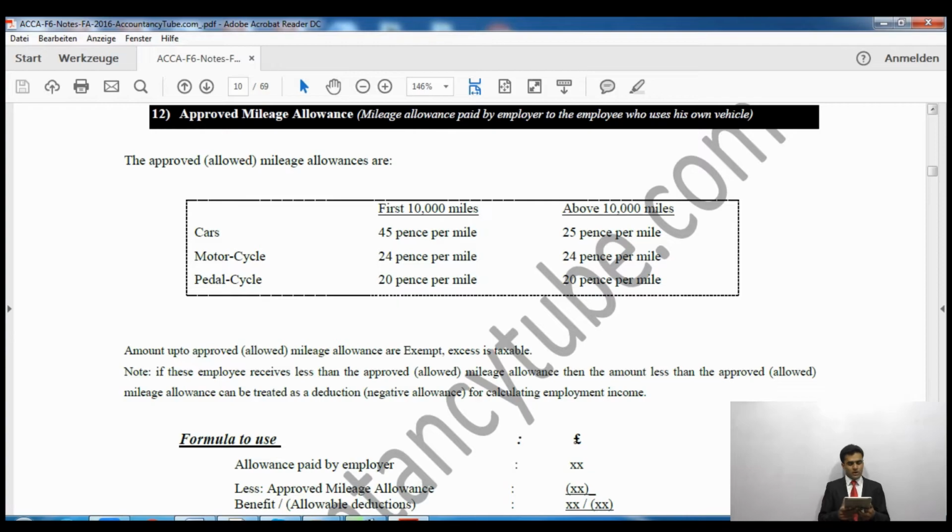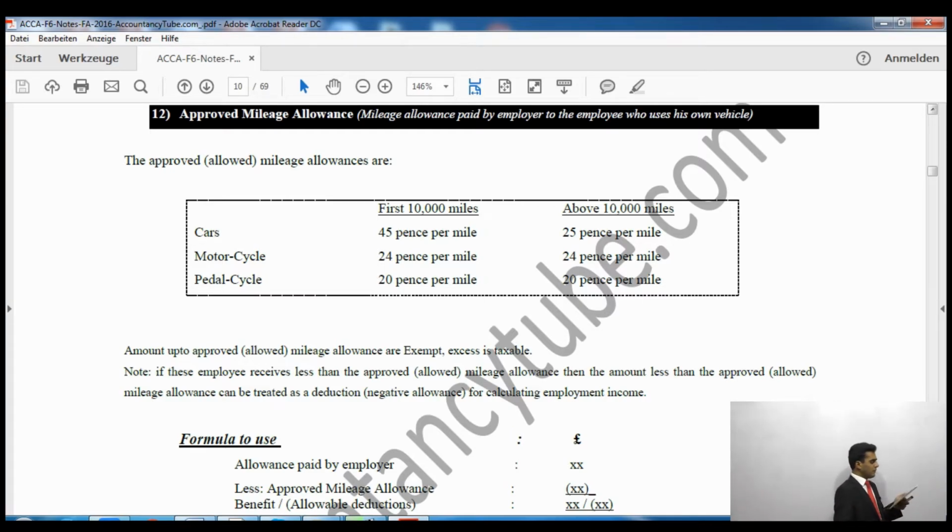Say for example, if you drove for the first 10,000 miles, it's 45 pence per mile, and if you drove say for example 15,000 miles, then the excess 5,000 miles will be at the rate of 25 pence per mile.